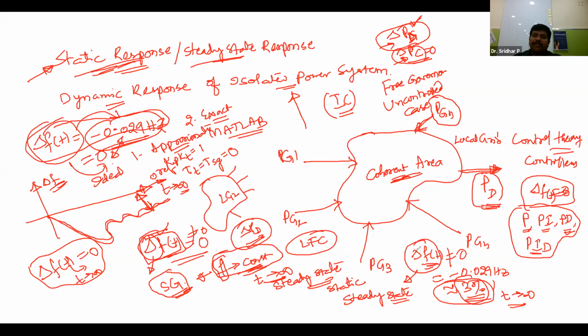That is, delta f, the change in the frequency, can also be called the error. Error is a word we commonly use in control theory. So under steady state, if there is a change, that is nothing but the steady state error. Now that steady state error must be equal to 0. So can anybody respond which controller out of these 4 controllers will make the steady state error equal to 0?